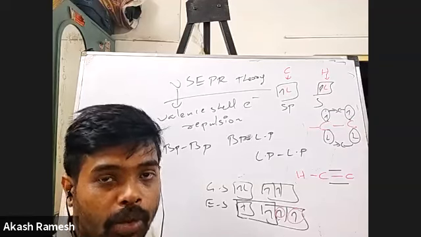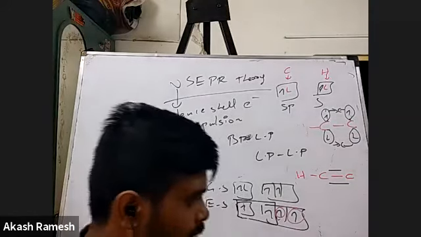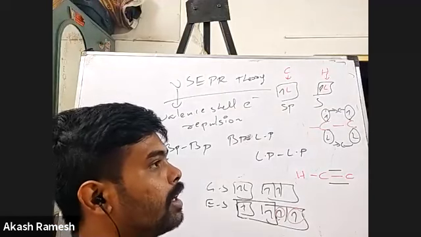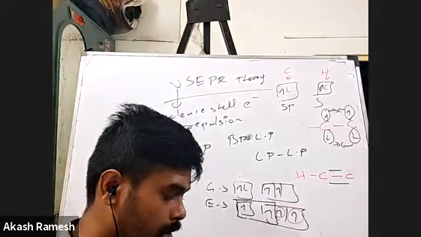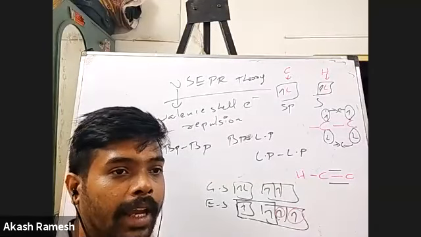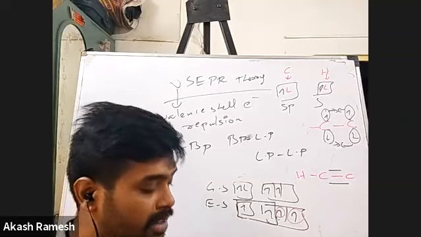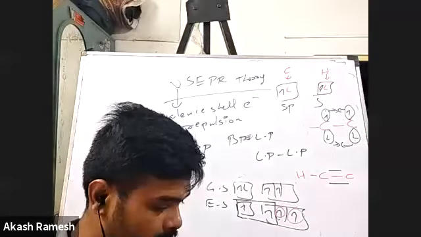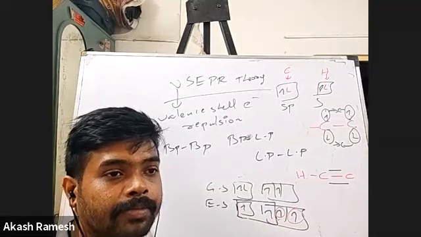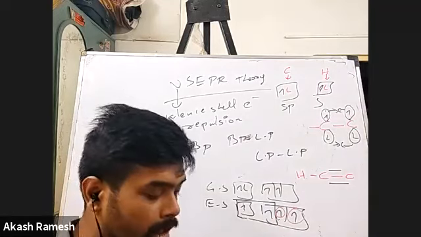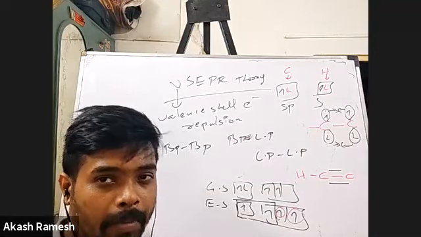The shape of a molecule should be in such a way that the electrons in the valence shell of the central atom suffer minimum repulsion, right?